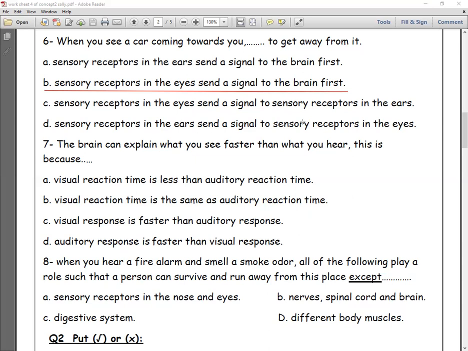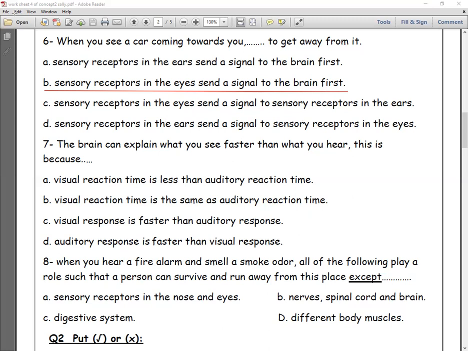Sensory receptors in the ears, also no. Sensory receptors in the eyes sending the signal to the sensory receptors in the ears? Of course no, we send the messages to our brain, not from one sensory receptor to another sensory receptor.